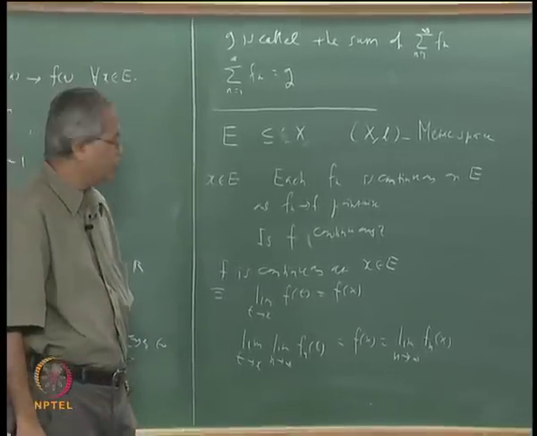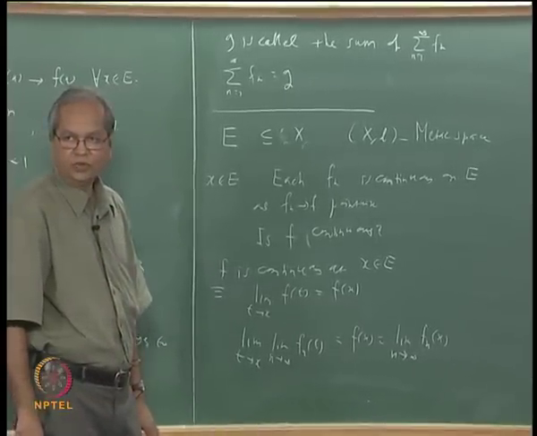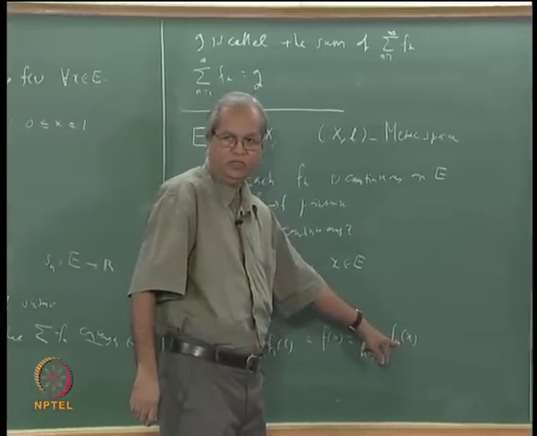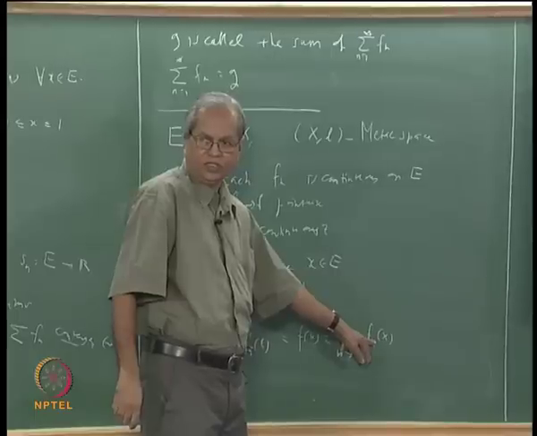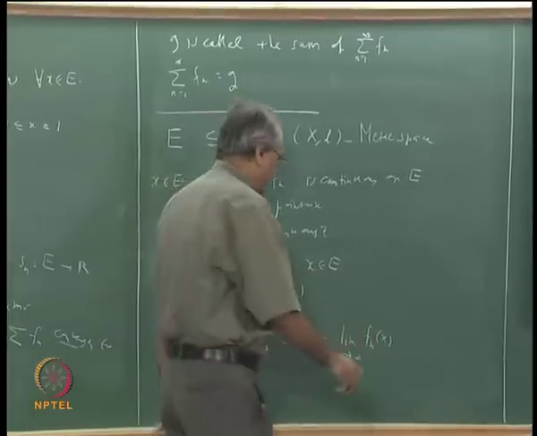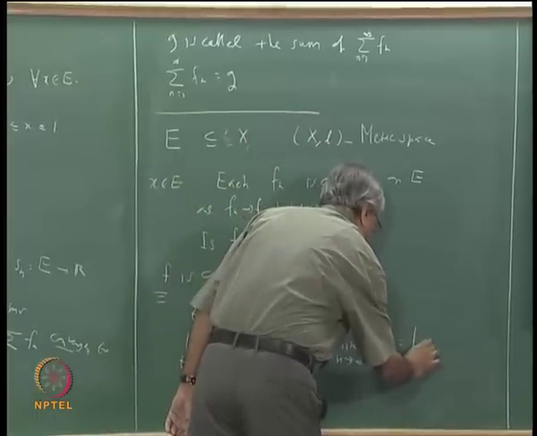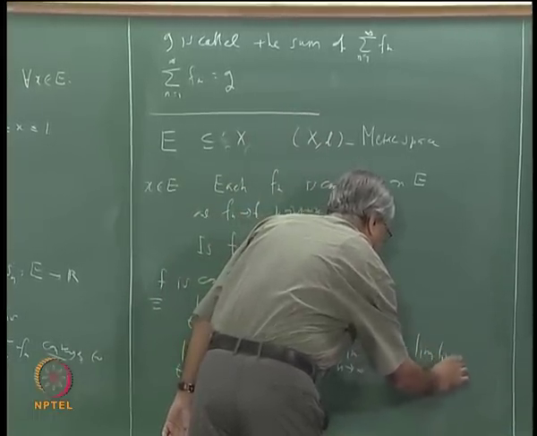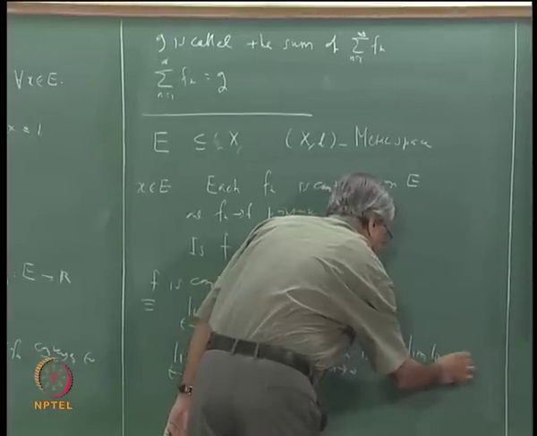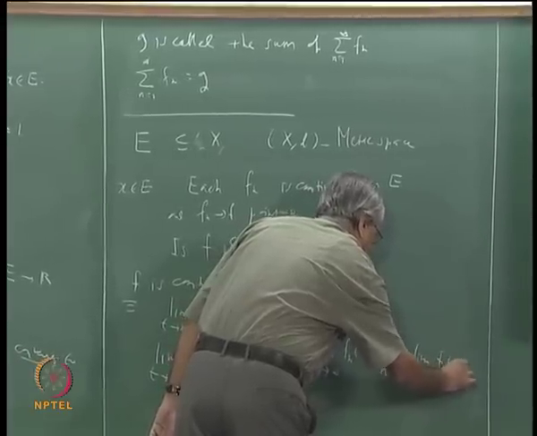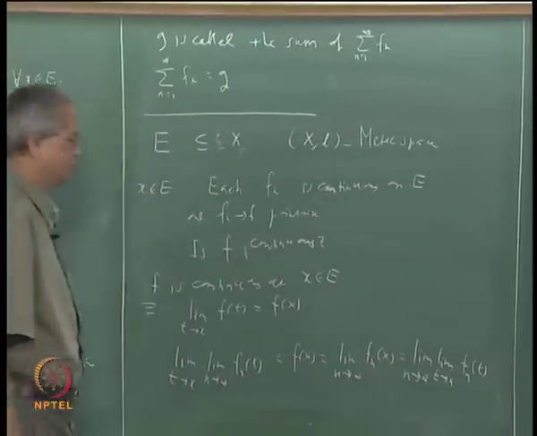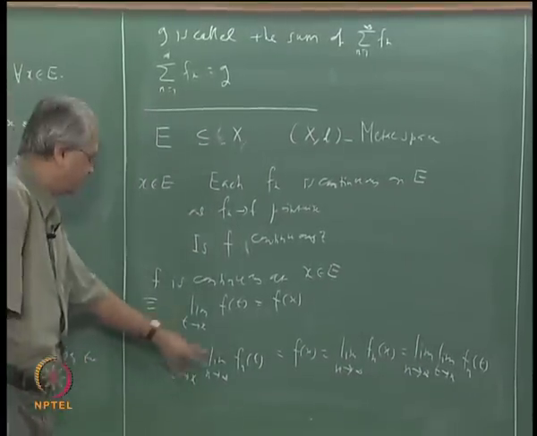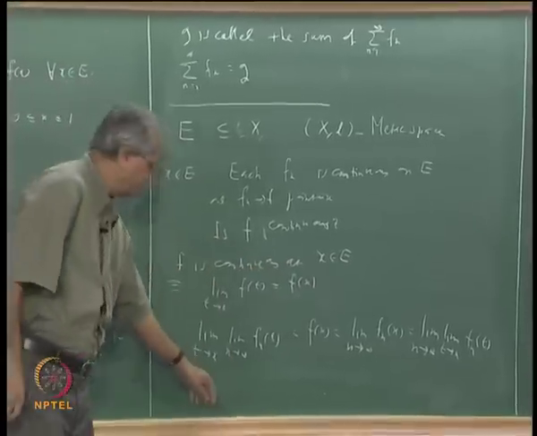But we have assumed that each fn is continuous. So I can replace that fn(x) as the limit of fn(t) as t goes to x. So I can say that this is the same as the limit as n tends to infinity of the limit as t tends to x of fn(t). Just look at the first and last.